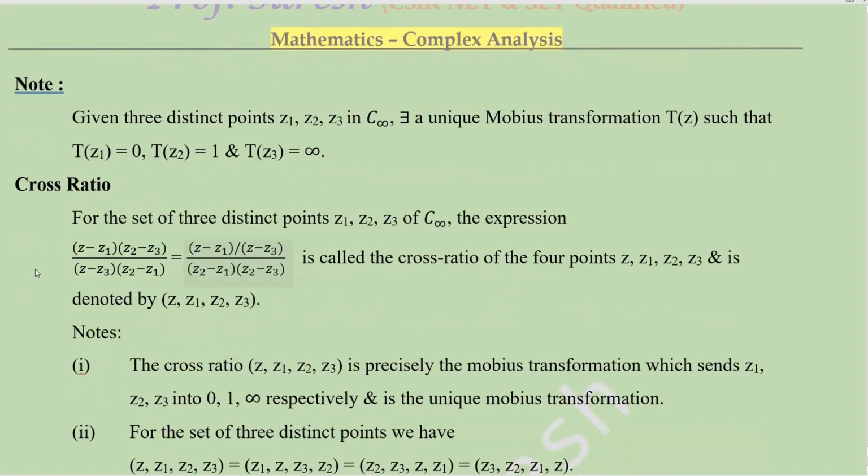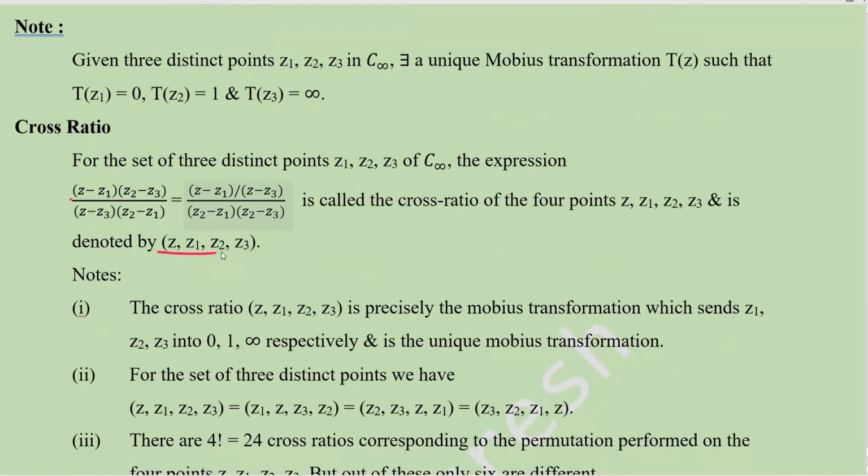Okay, that's enough. Cross ratio, take four numbers z, z1, z2, z3. We can find out like this. This one or this one, both are same. This value is called cross ratio. Actually, we find out the ratio, that's why it is called cross ratio, denoted by this notation.